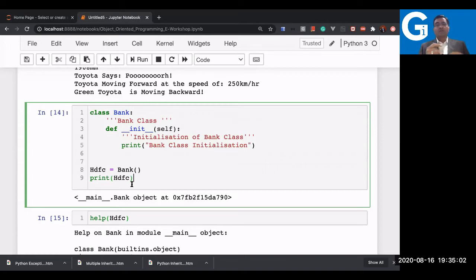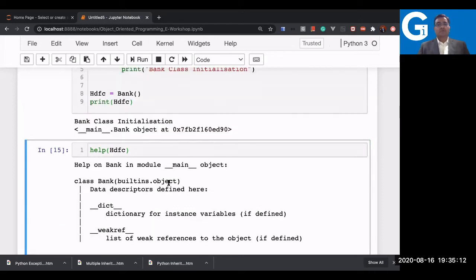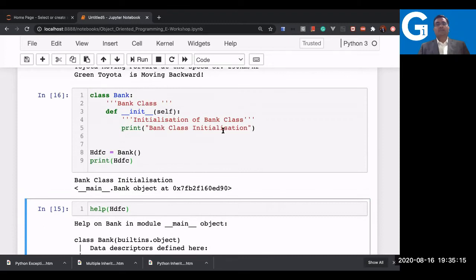So what will happen now in this case, if I execute SDFC equal to bank, this method will get called, and you can see how this method is getting called now. See the result. You can see the bank class initialization is printed, which means that method got called automatically. So a constructor method, you do not require to call manually. It gets called automatically as soon as you create an object. That you can see from this example.